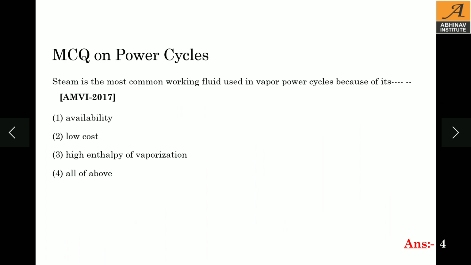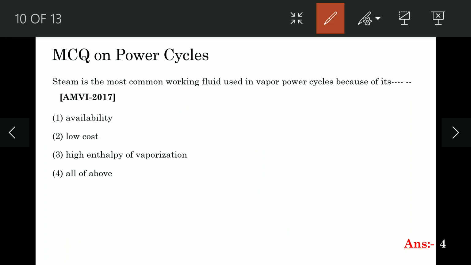Next, steam is the most common working fluid used in a vapor power cycle because of its availability, low cost, high enthalpy of vaporization, all of the above. Now steam is formed from water, and water possesses all these properties. It is easily available, free of cost or at a very low cost. Water has a high enthalpy of vaporization. So because of these three and many other good properties, water is used as a working substance in a thermal power plant. So option 4 is correct.